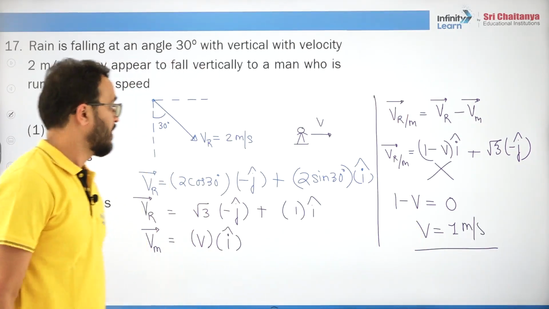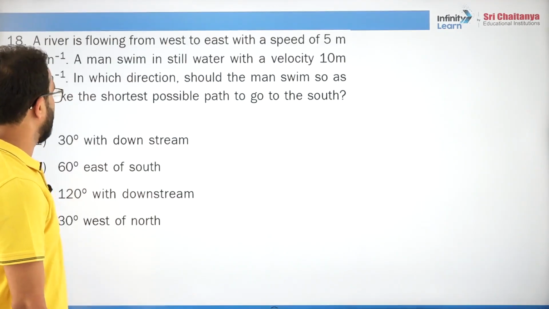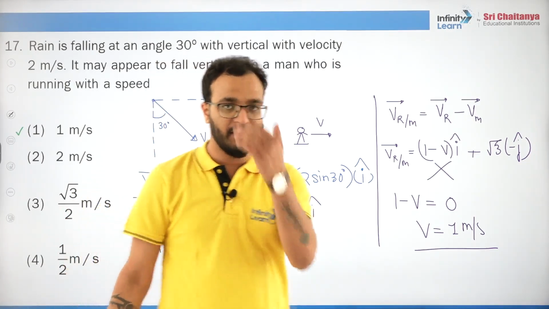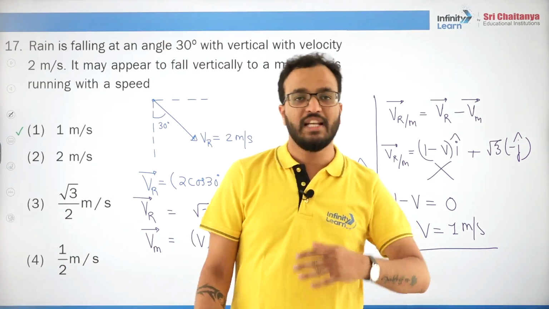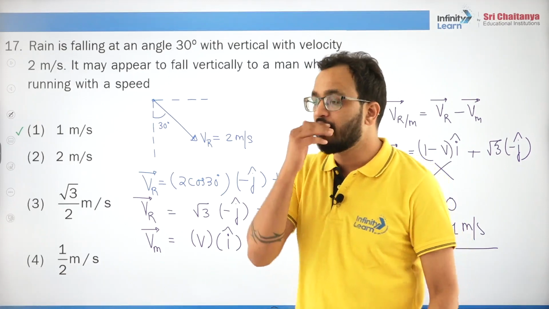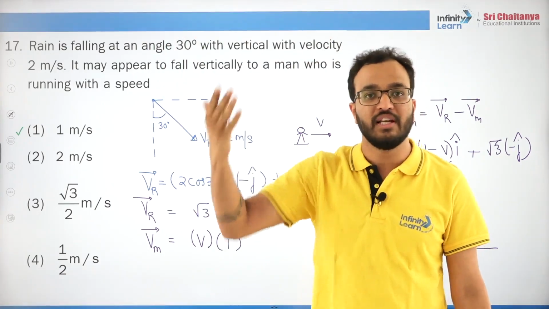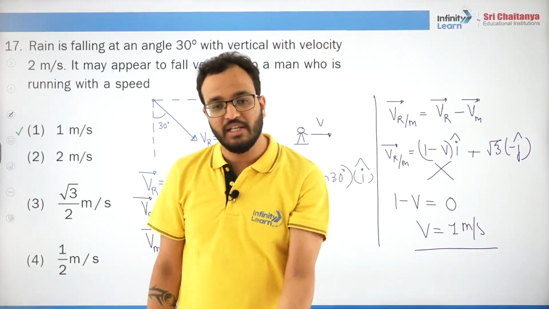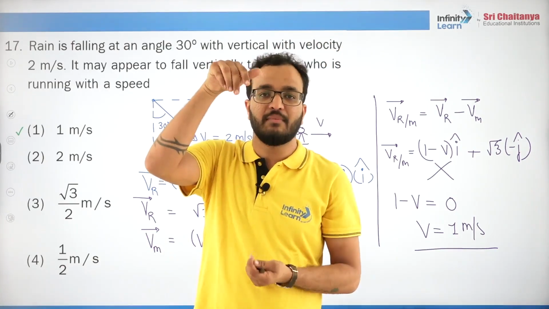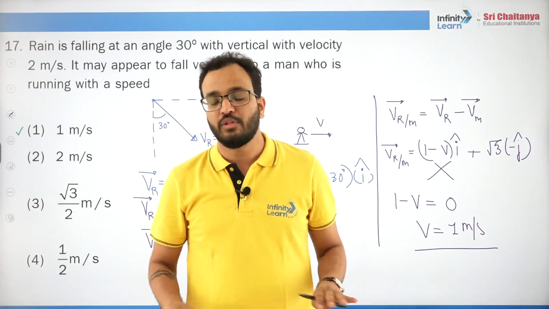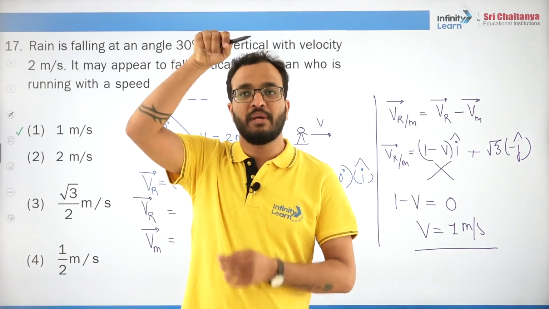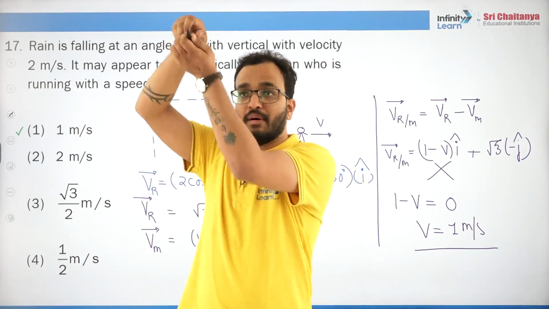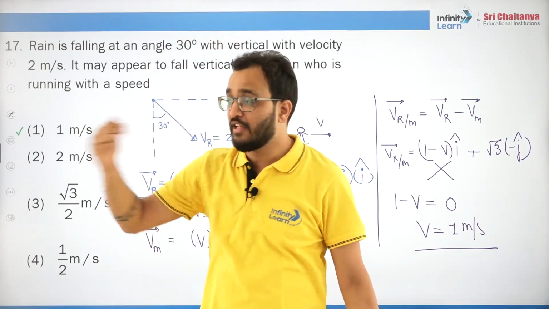Do you understand? Okay, one short trick I'll give you in these questions, students. If you want, you can remember. See what happens. Actually, when the rain is coming down at some angle, rain can come at an angle only when the wind is blowing, right? Otherwise it cannot, because the drops are coming vertically down. So whenever you leave something, it comes vertically down only. If I leave this pen, it will not come like this, unless there is a strong wind here.